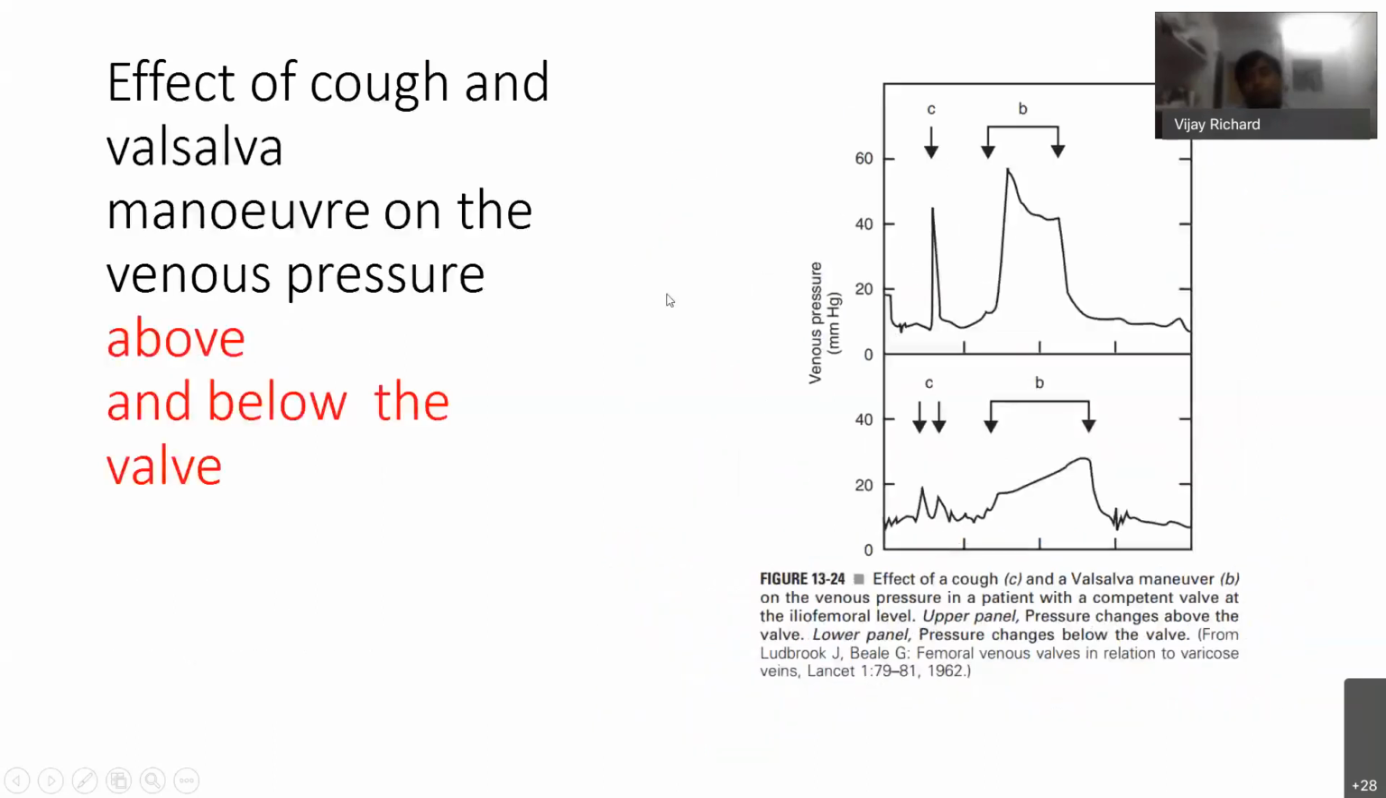This picture depicts the effect of cough and the valve on the venous pressure above and below the valve in the deep vein. Here we can see when there is a cough and the Valsalva maneuver, the pressure above the valve has a sharp increase. But when the valve is intact, below the valve there is a slight increase, but it's not very significant.